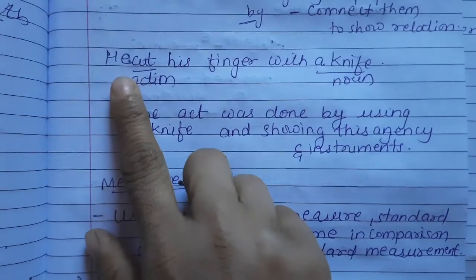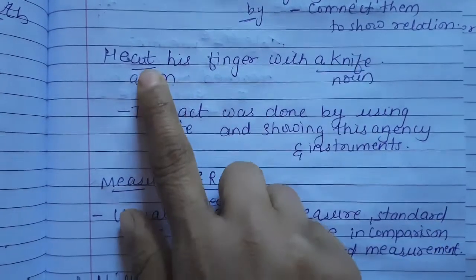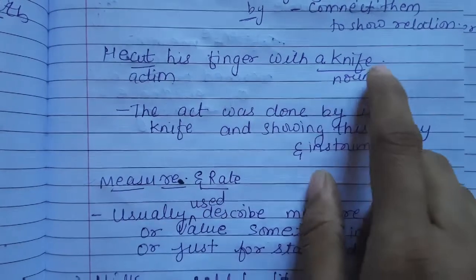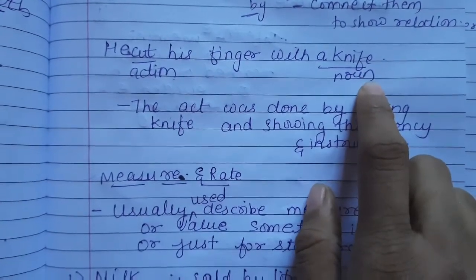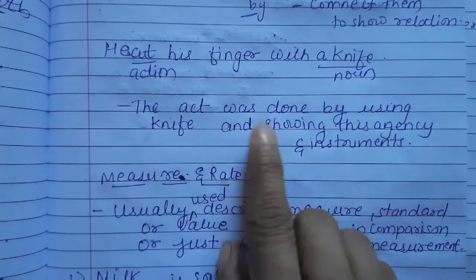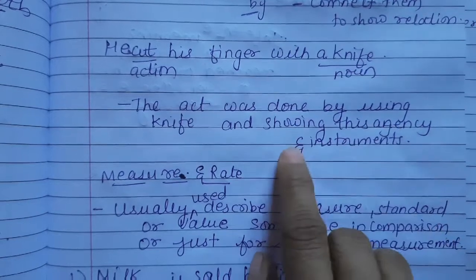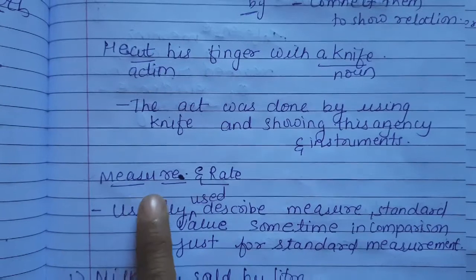Next example, he cut his finger with a knife. Here cut is an action, knife is a noun, and the act was done by using a knife, and this shows the agency and instruments.